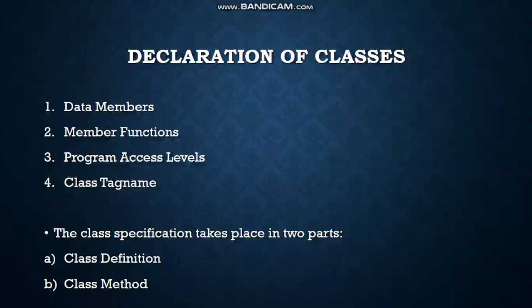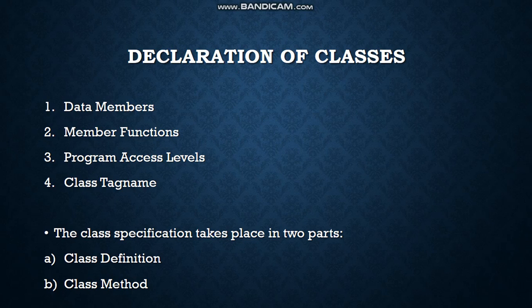The third one is program access level. The program access level controls access to members from within the program. The access levels are private, protected, or public.